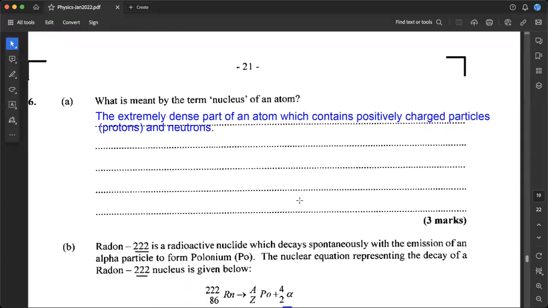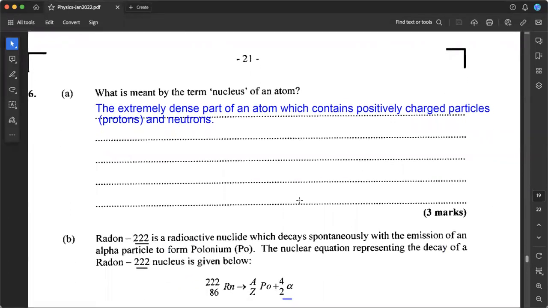Hi, everyone. Let's work through question 6 from the January 2022 CSEC Physics Paper 2. So part A of question 6 is asking us what is meant by the term the nucleus of an atom. And so we can say that the nucleus of an atom is the extremely dense part of an atom. It's in the center of the atom, which contains positively charged particles.